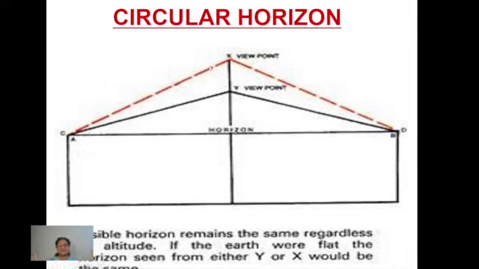Again, if we move even higher, again we are able to see the same horizon, and it is not circular. So what is it? This is actually possible only in the case of the cuboid body, when we are having the same horizon from whatever height we go.